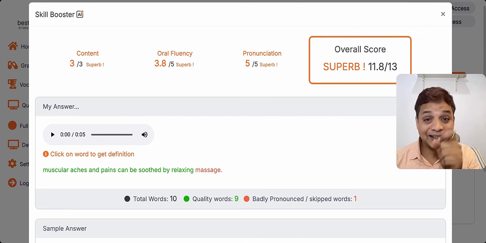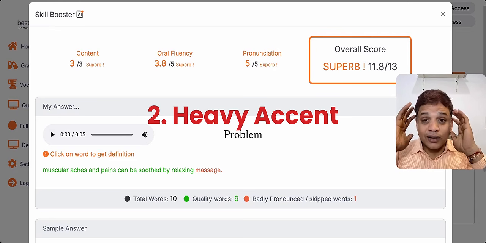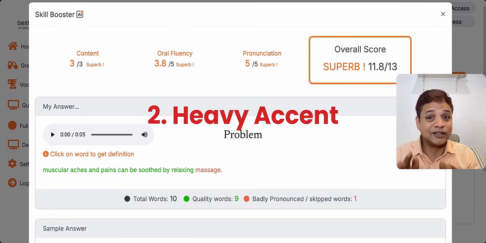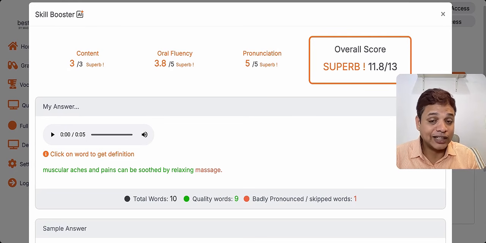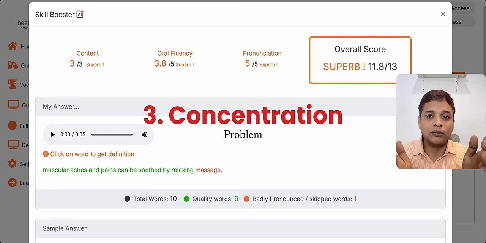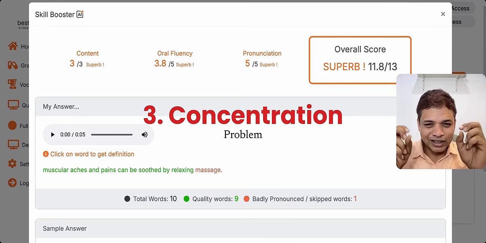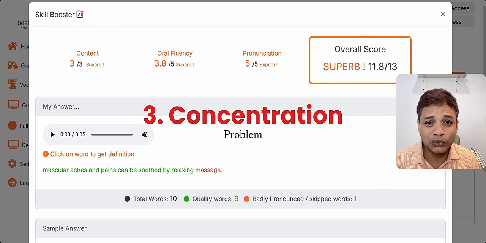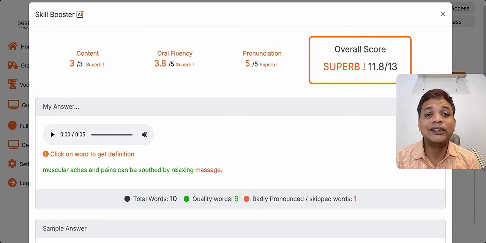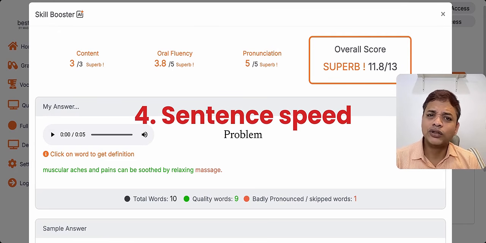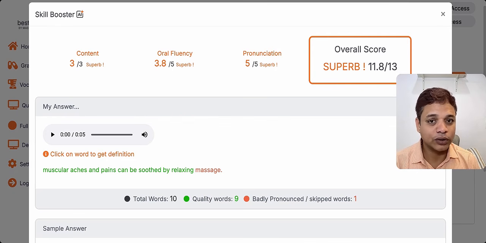And the second one is accent problem. When the accent is heavy, the student feels uncomfortable, right? This also goes off when you practice for 21 days, daily 10. And the third one, concentration problem. The concentration: listening, remembering, retaining, repeating, again forgetting it, going to the next question requires concentration. Fine tuning. This fine tuning happens when you practice for 21 days. All right. And the last one is speed of the sentence. Some sentences are going to come at a sober speed. Some are quick, some are flat. All these problems are gone if you can practice daily 10 sentences for 21 days. This is going to work like magic for you.